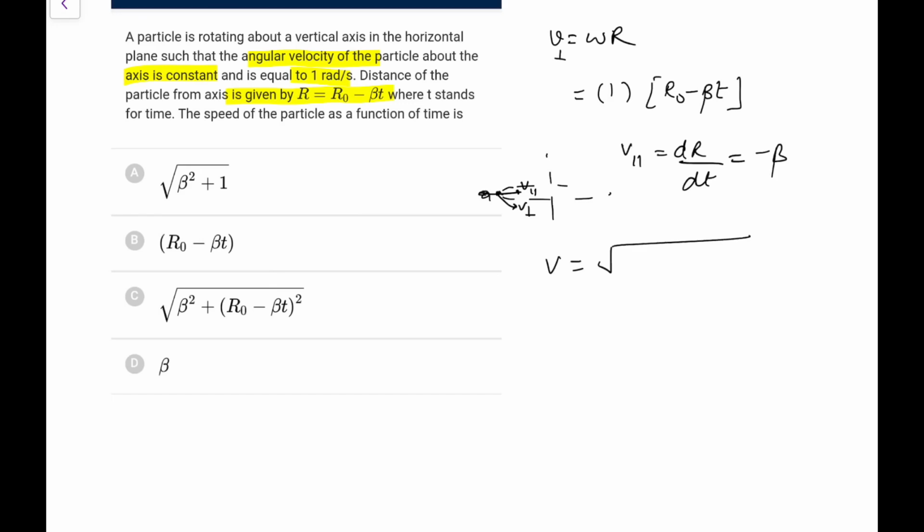So the velocity would be equal to root of beta square plus r naught minus beta t whole square. So it would not be exactly a circular motion, it would be basically spiraling inwards type of motion, and we can have both types of velocities, the exact circular one, and the v parallel which changes the radius. So we can do like this.